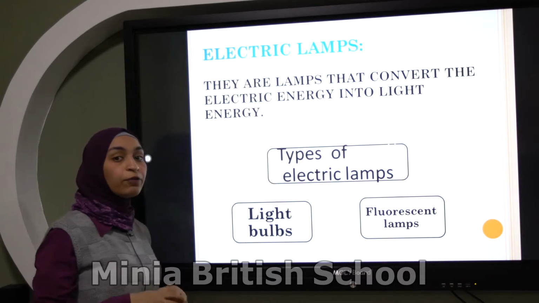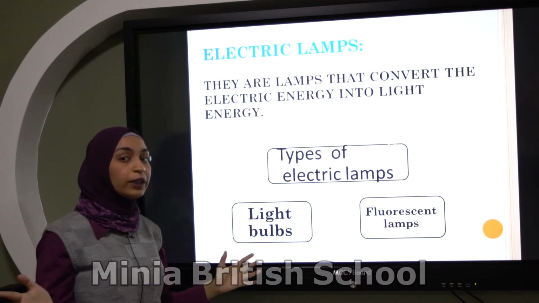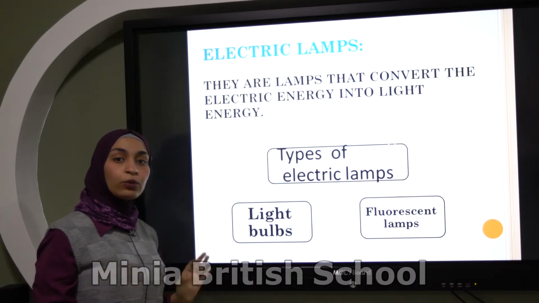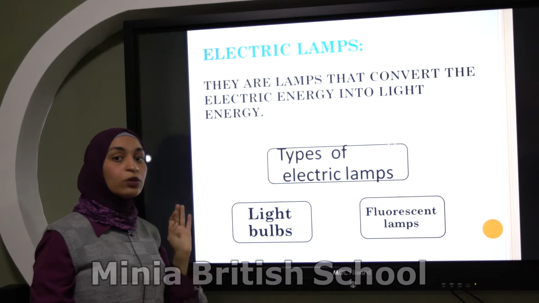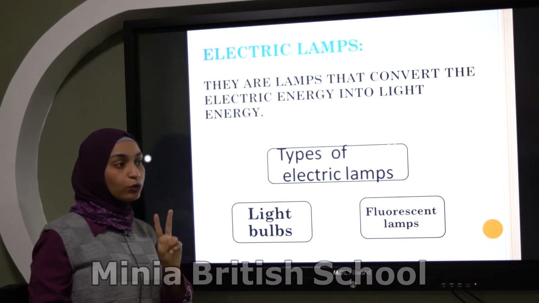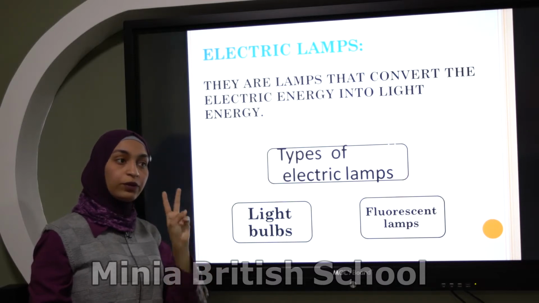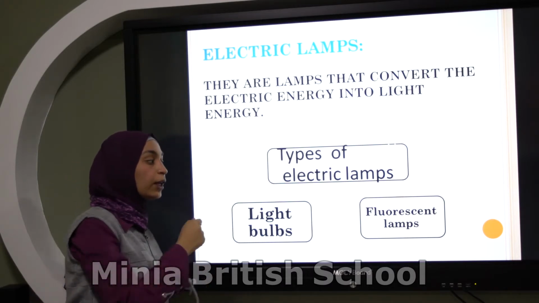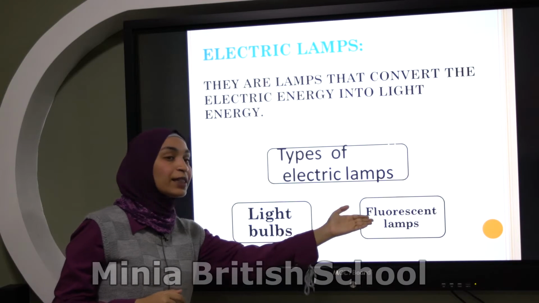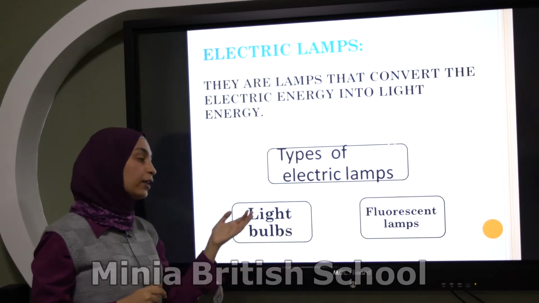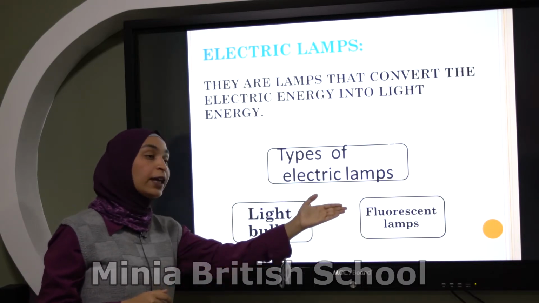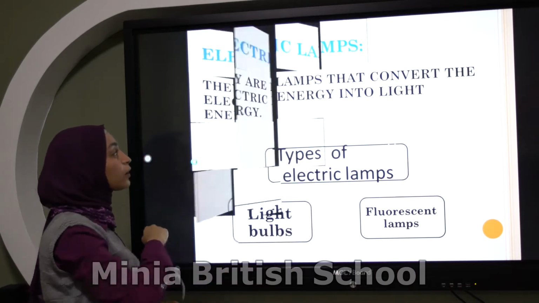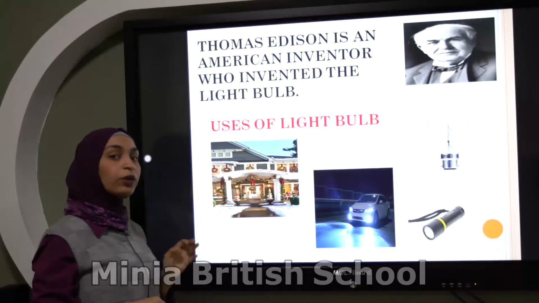We have many different types of electric lamp, but in this lesson we will talk about the most popular types only, which are two. How many types do we have in this lesson? Two. Number one, light bulb, and number two, fluorescent lamp. Again, light bulbs and fluorescent lamps. First, we will talk about the light bulb.